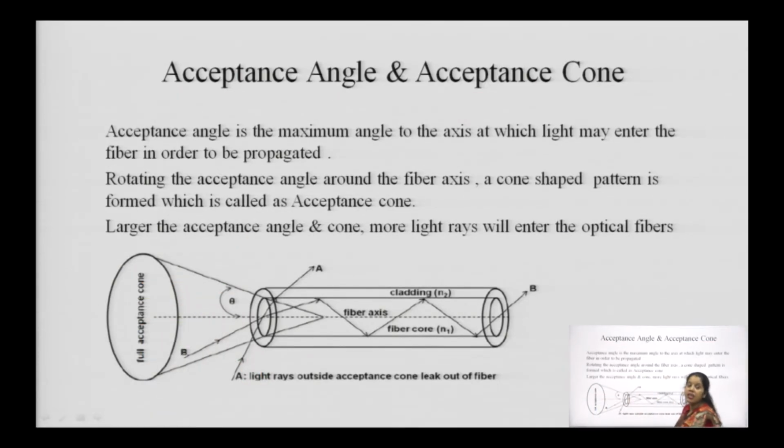What we are getting? The larger the acceptance angle and the acceptance cone, the more light rays will enter the optical fiber. So, we can easily say that these parameters decide how much light will enter into the optical fiber. If we keep on increasing the acceptance angle and the acceptance cone, more light will enter. If we decrease the acceptance angle and the acceptance cone, less light will enter the optical fiber.